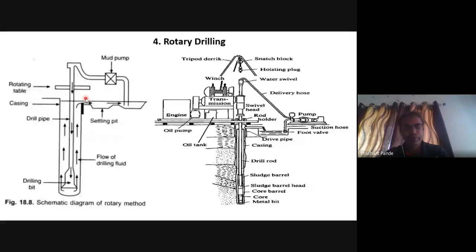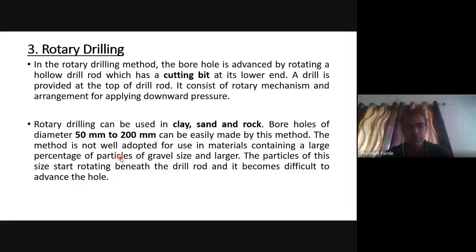This is rotary drilling. In case of rotary drilling, the borehole is advanced by rotating a hollow drill rod which has a cutting bit at its lower end. The drive is provided at the top of the drill rod. It consists of a rotary machine and an arrangement for applying downward pressure. Rotary drilling can be used in clay, sand, and rock. Boreholes of diameter 50 mm to 200 mm can be easily made by this method.